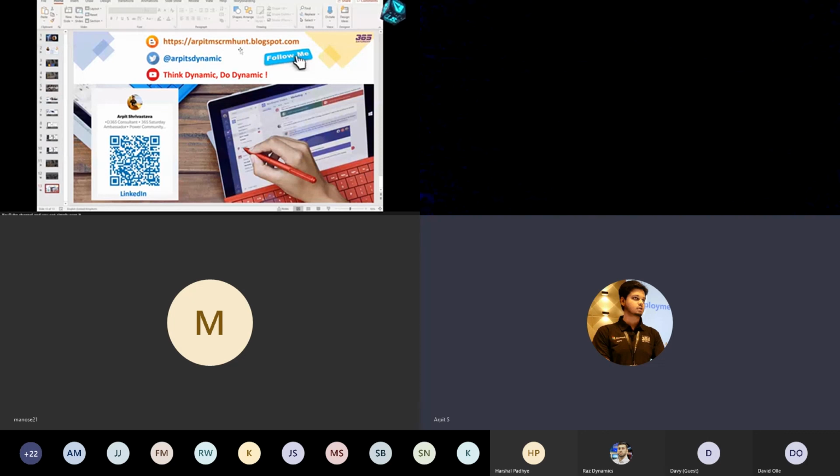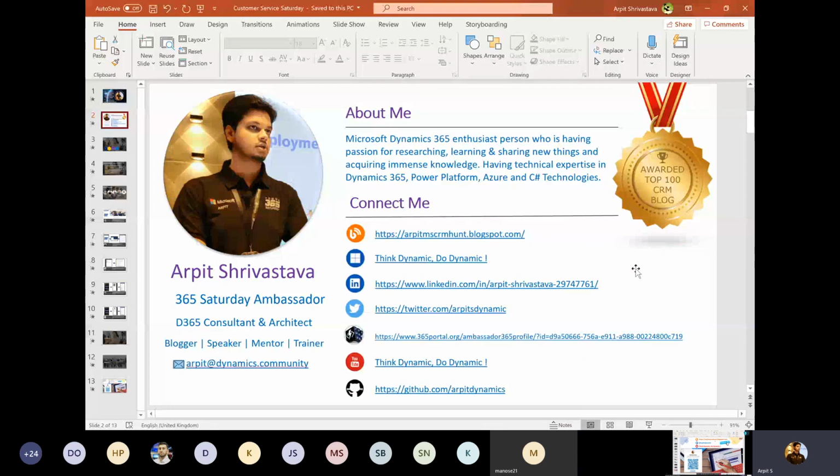Fantastic. I'm also providing a lot of low-code no-code solutions, and whatever you have seen, there are a lot of Power Automate flows I have designed. I often upload these Power Automate solutions to my GitHub repository. So if you want to explore them, download them and import them into your instance, you can simply get all these plug-and-play solutions from Arpit Dynamics. This is my GitHub repository.